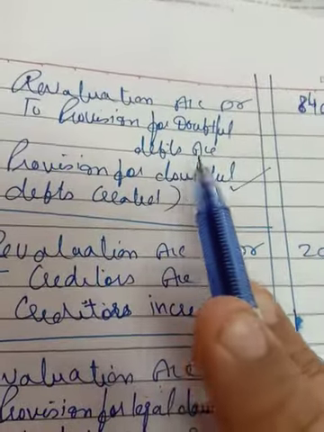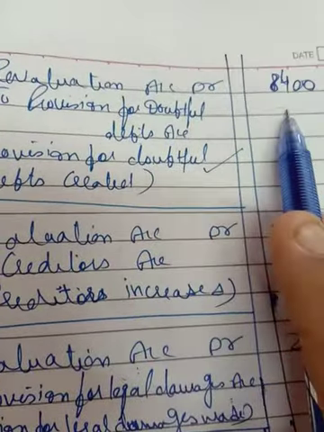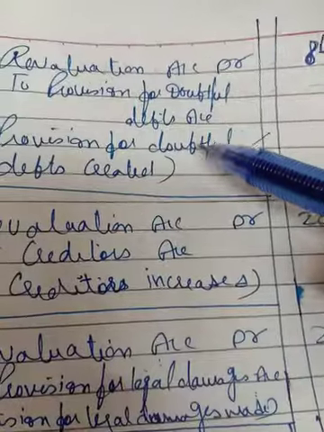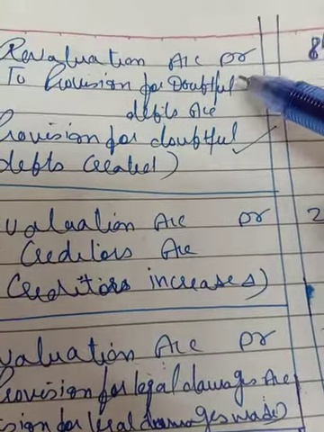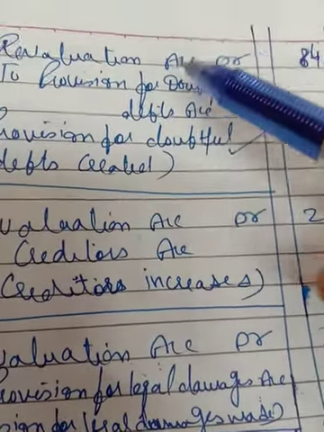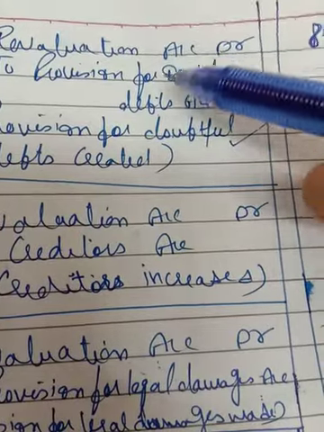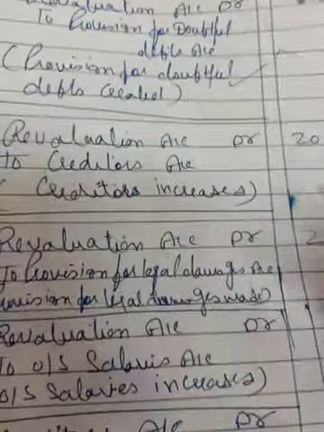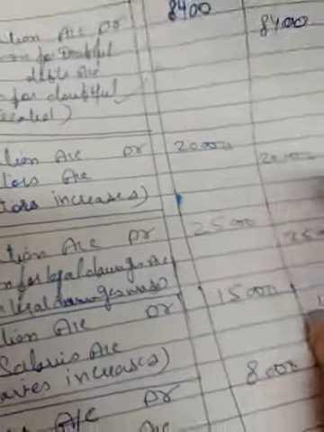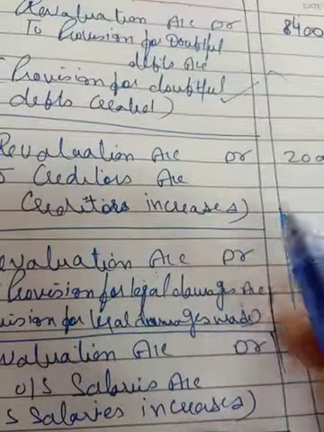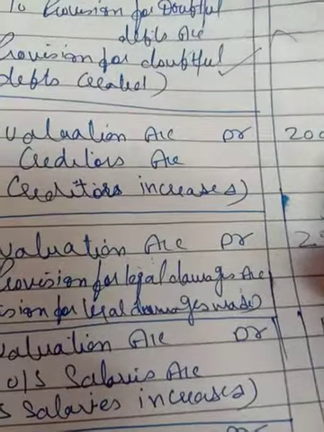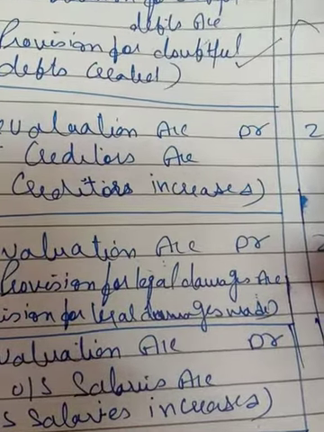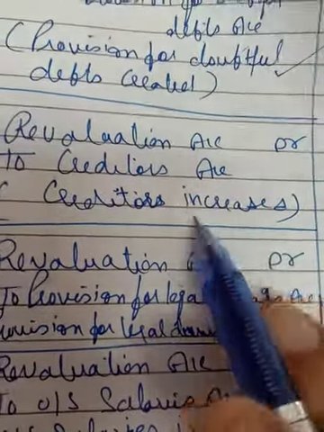Revaluation account debit to provision for doubtful debts. So revaluation account debit 8,400. So what will go? Provision for doubtful debts, on the debit side you have to write down 8,400, and you have to write the reverse of revaluation account, that is provision for doubtful debts in the debit side. Same is there. Revaluation account debit 20,000, creditors credit 20,000. So revaluation account will be debited with 20,000. And what will you show in the particulars column? That is the reverse of revaluation account, creditors account.